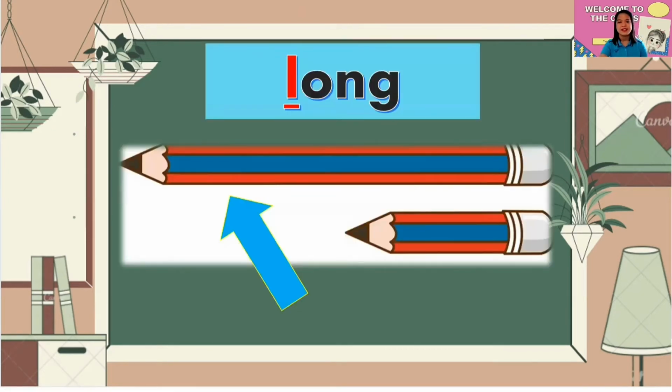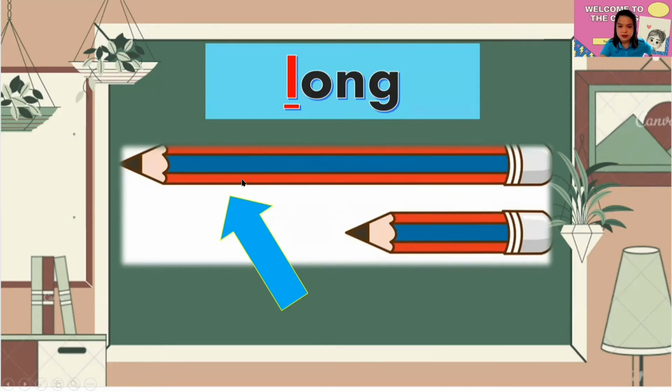Okay, so this one. As what you can see, we have this pencil and this pencil. So how many pencils do we see here? 2. And the arrow is pointing out to this one. Now, this one is what we called long.